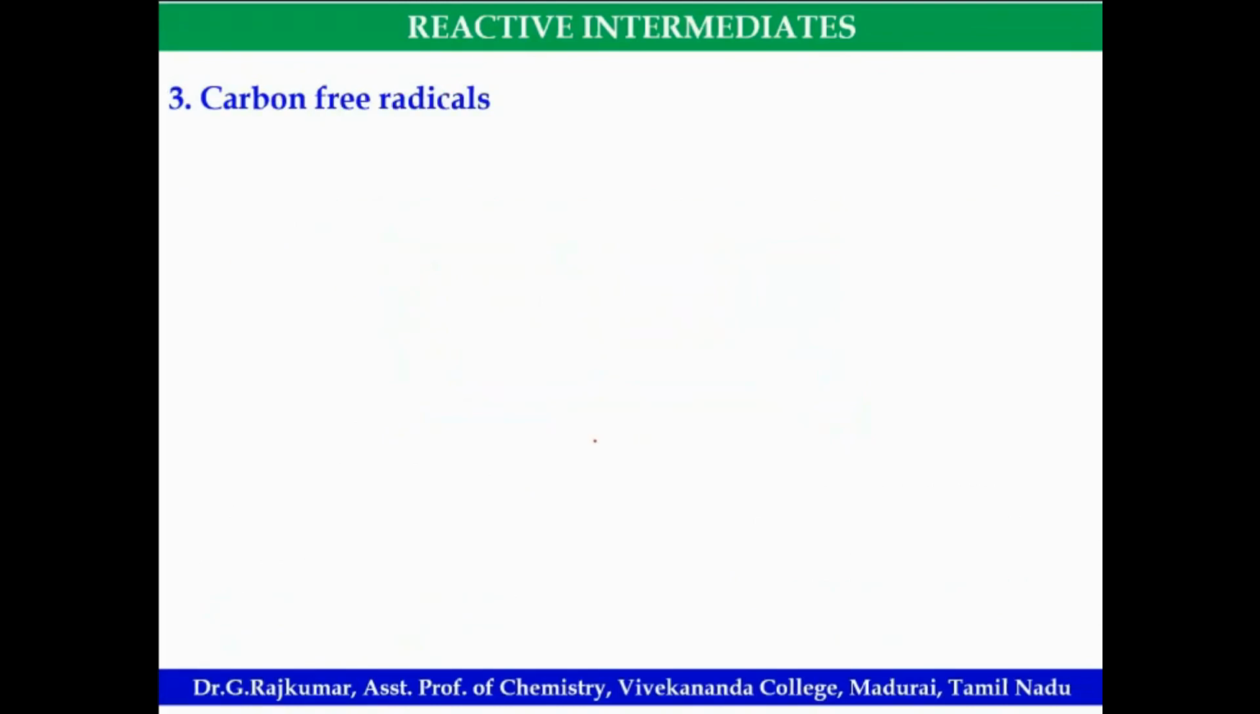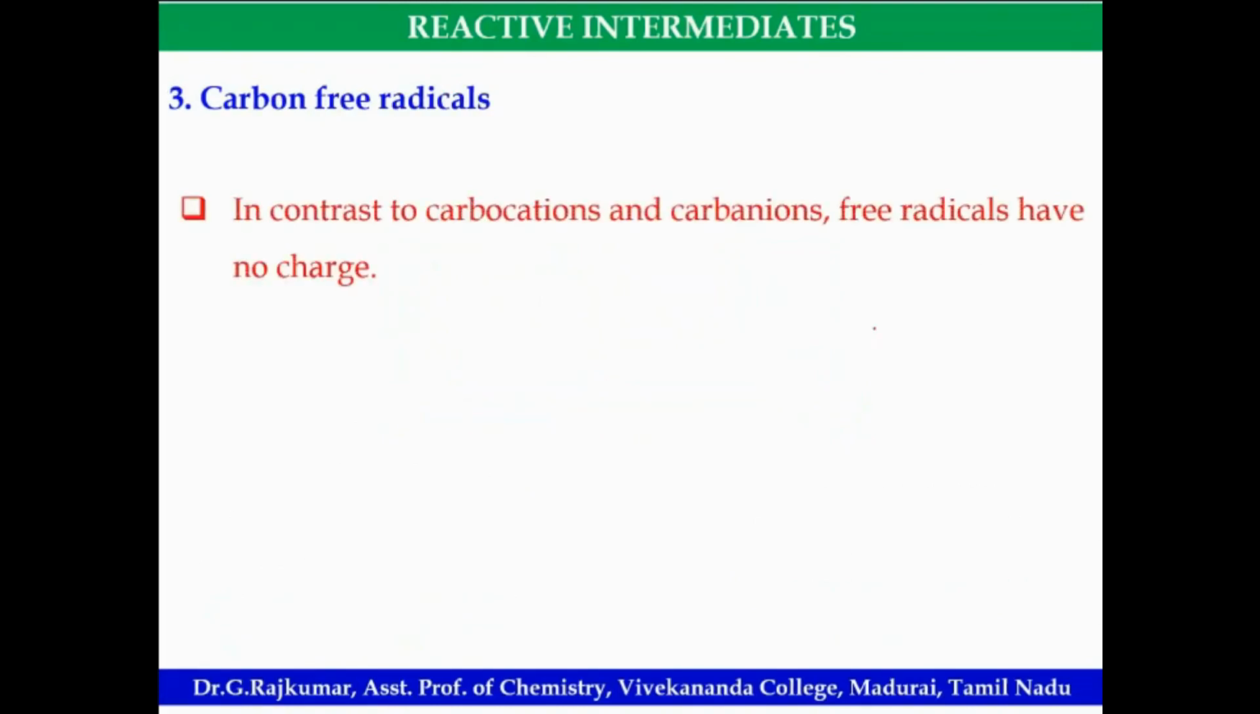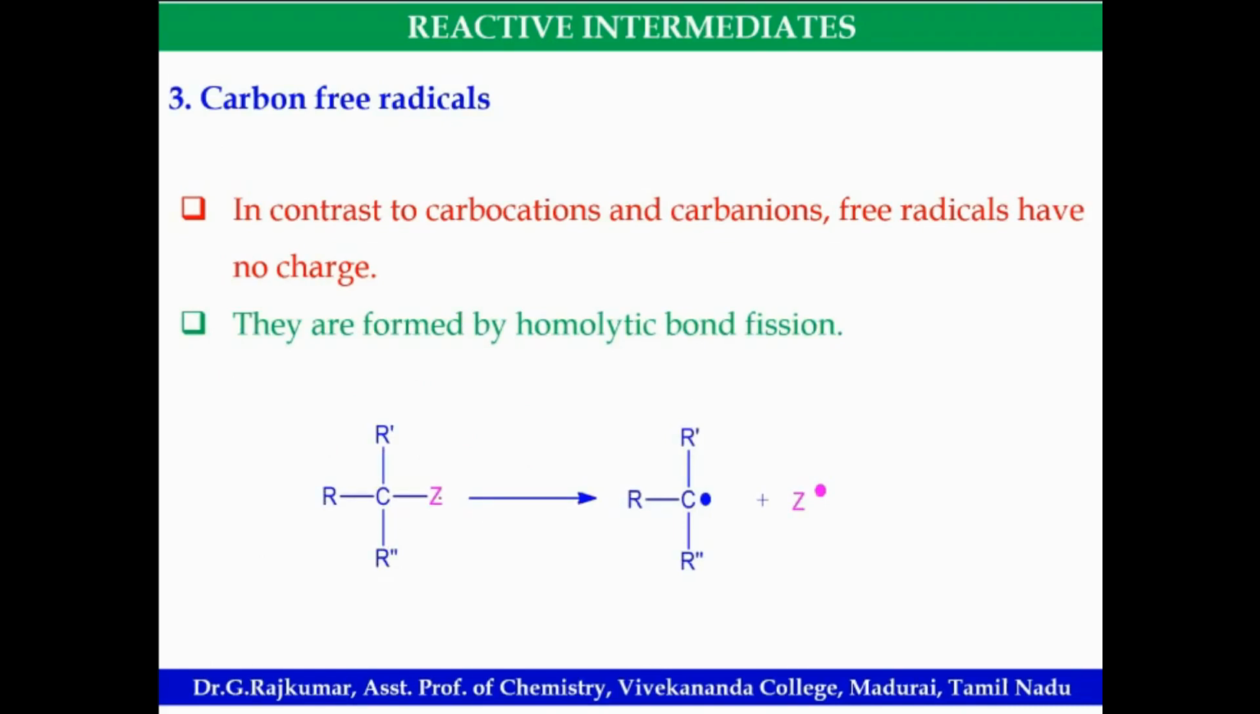Then carbon free radicals. In contrast to carbocation and carbanion, they have no charge. Carbocation has a positive charge, carbanion a negative charge. So free radical has no charge. It can be formed by homolytic cleavage. Homolytic cleavage means carbon and Z have similar or the same electronegativity. Then there is a formation of carbon free radical.